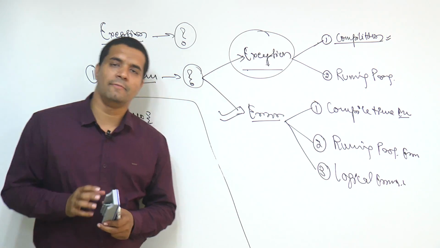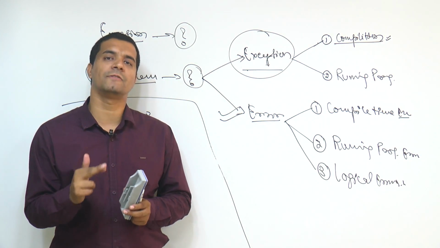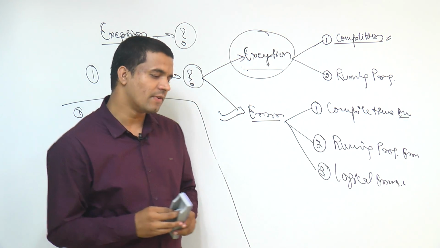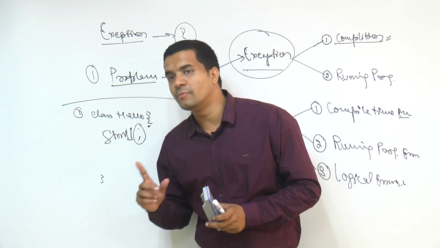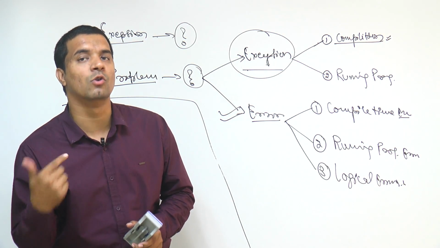Now whenever we get any sort of compilation error anywhere, that must be sorted out by the developer who is writing that code.